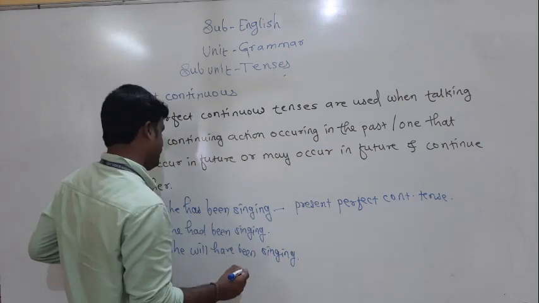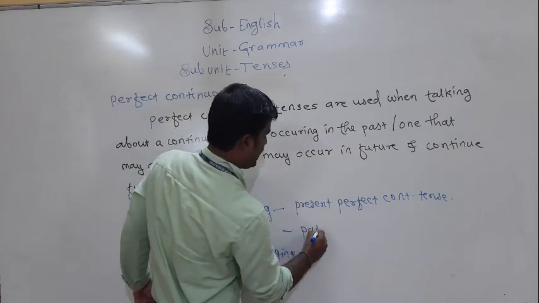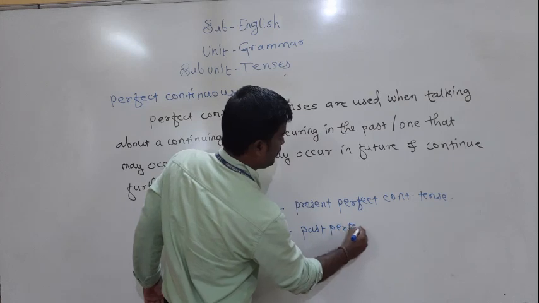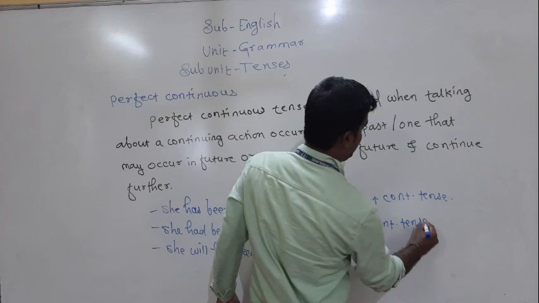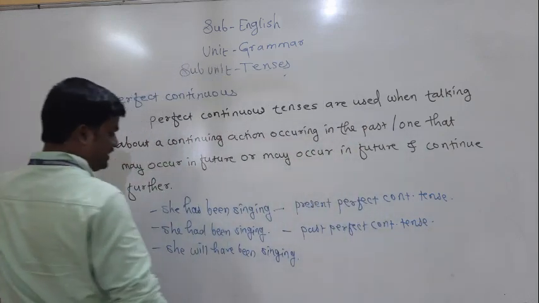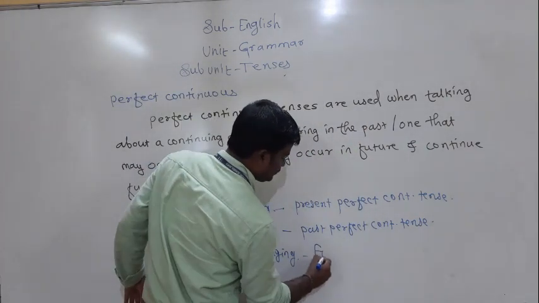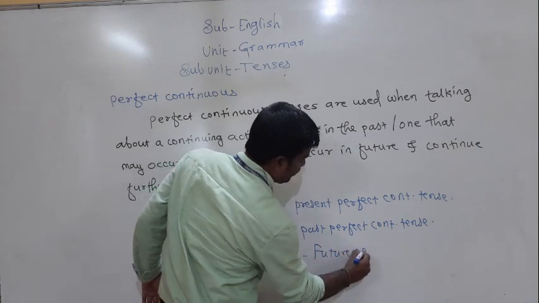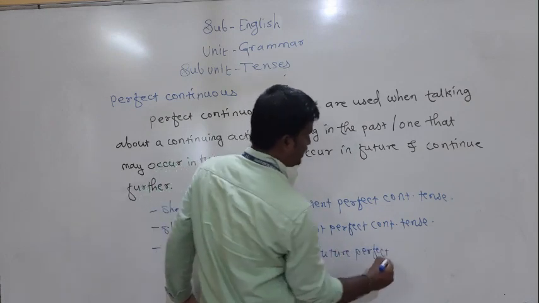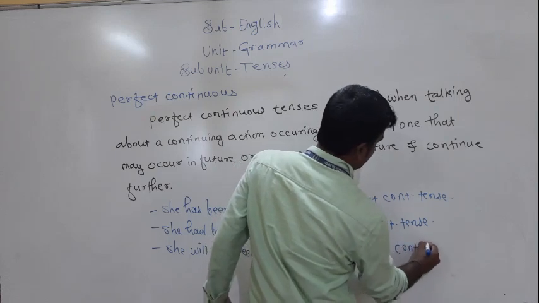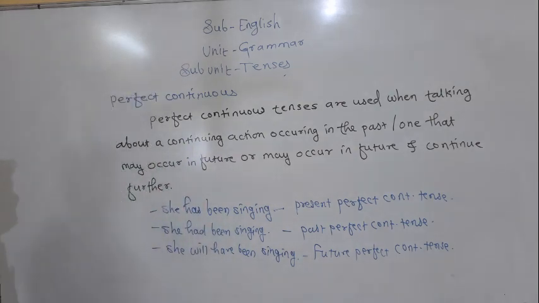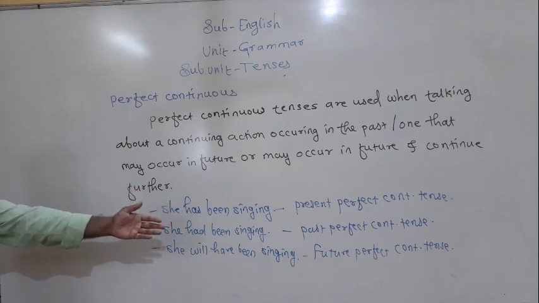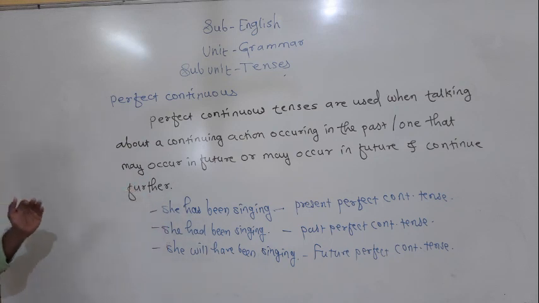Second one, she had been singing, past perfect continuous tense. Next, she will have been singing, it's a future perfect continuous tense. These are the examples of the perfect continuous forms: present perfect continuous tense, past perfect continuous tense, and future perfect continuous tense.